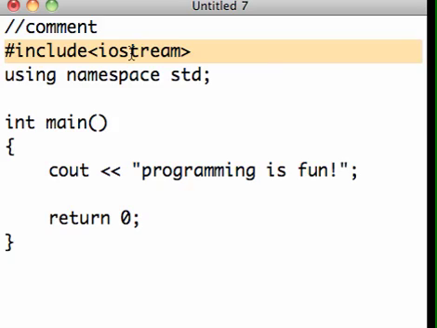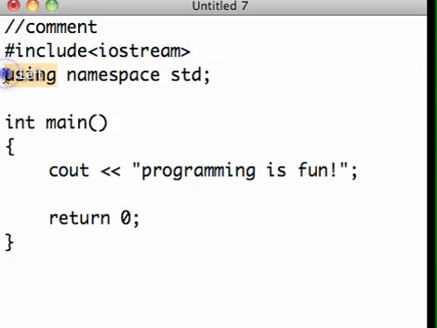Now IOStream is a file maybe 1,000 lines big, and its sole purpose is to give some definition to this word here, cout. We'll talk about cout in a minute, but cout is not a native C++ word, so #include IOStream, by inserting a file called IOStream right here, we're actually giving definition to cout.